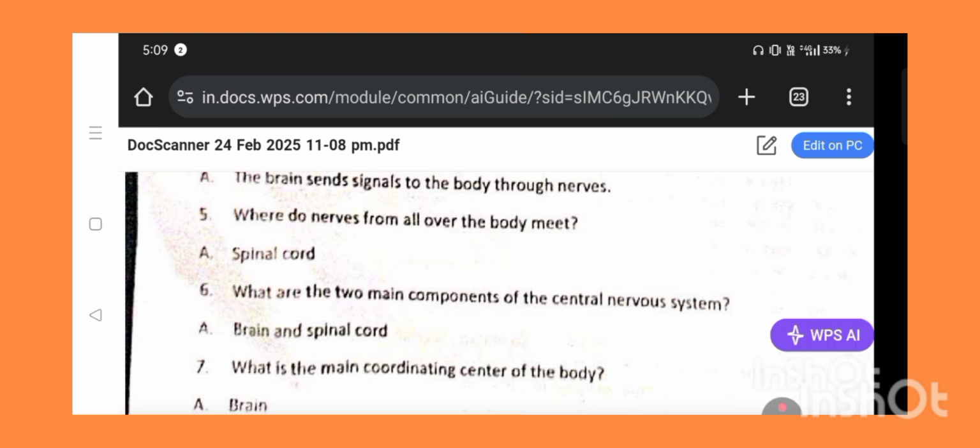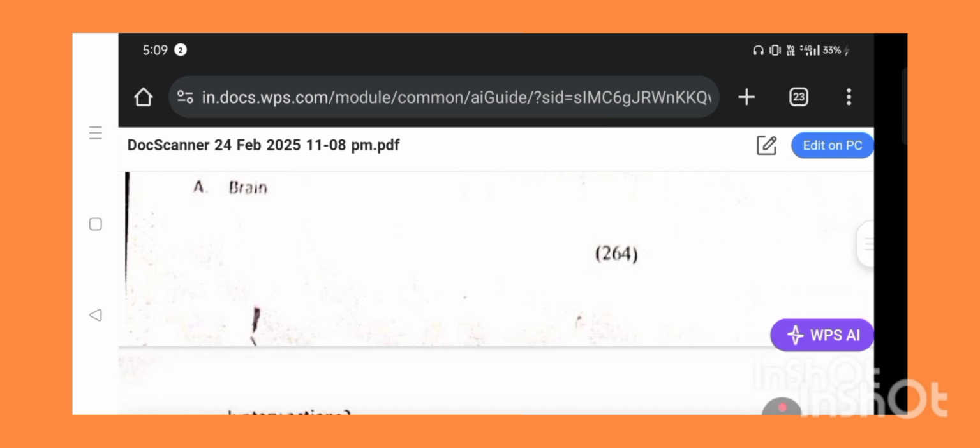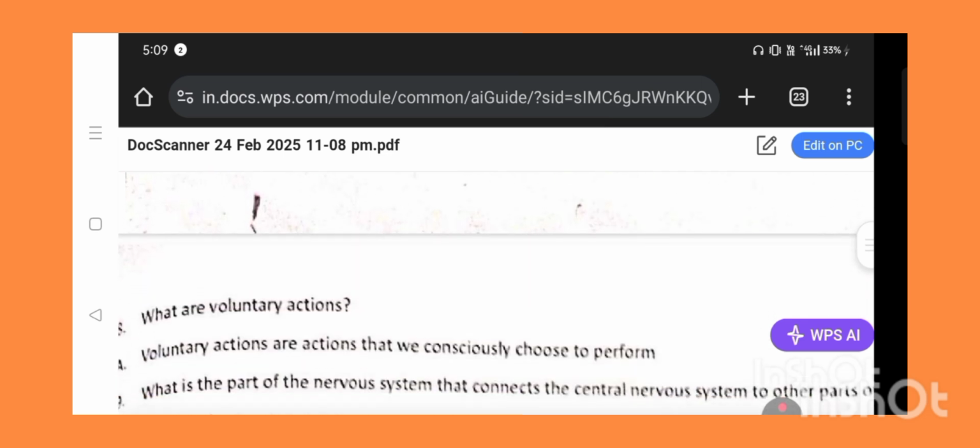Next we can go for another question. What is the main coordinating center of the body? Brain is the main coordinating center of the body. Next we can go for another question.